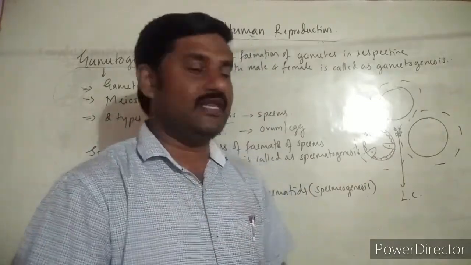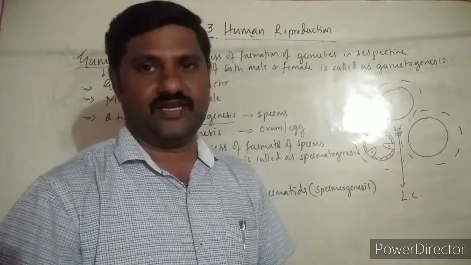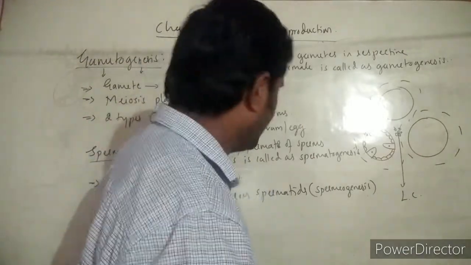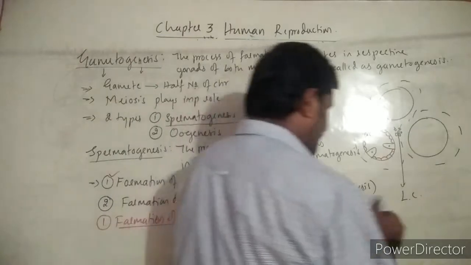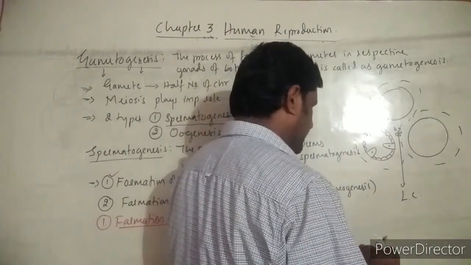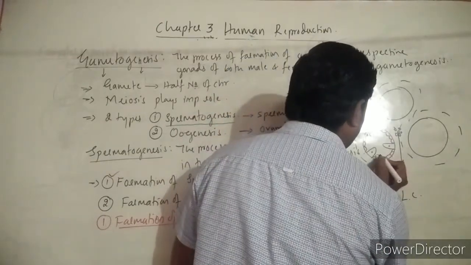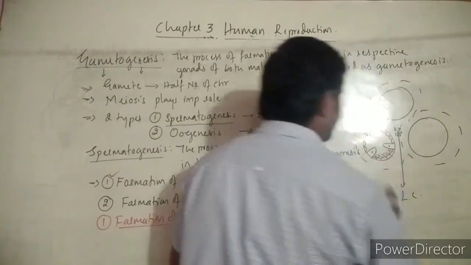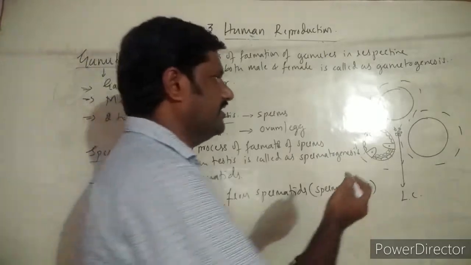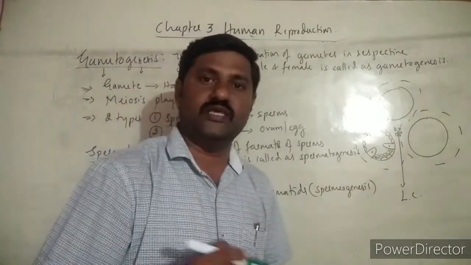And the germinal epithelial cells produce what? Spermatogonial cells, right? They are called sperm mother cells. Already I have explained this one. Okay. So now what is present over here? Specialized cells called spermatogonial cells are also present here. So you will come across spermatogonial cells here. You can understand the green colored cells that I have shown over here are spermatogonial cells.